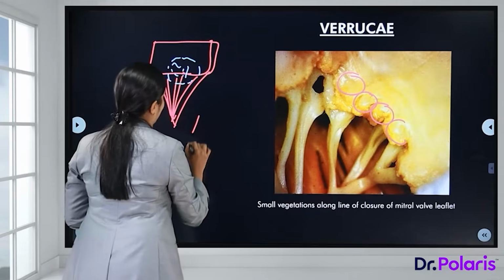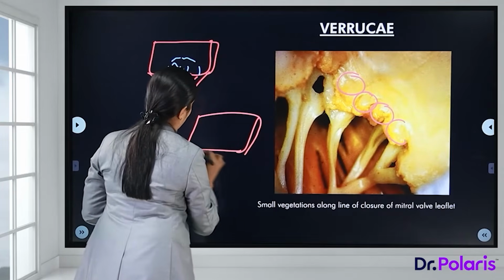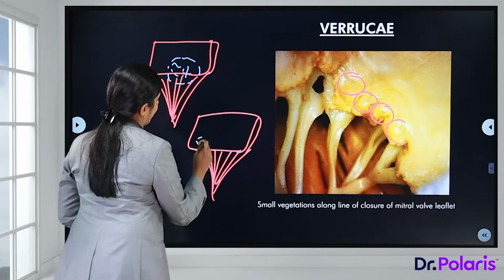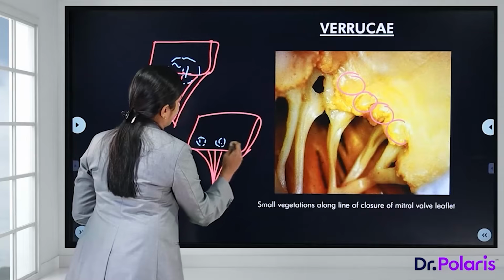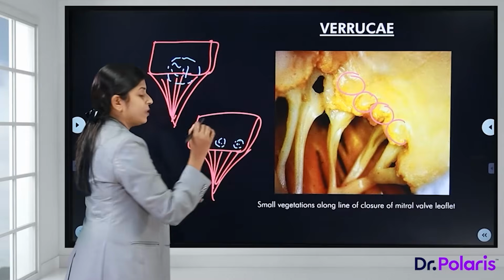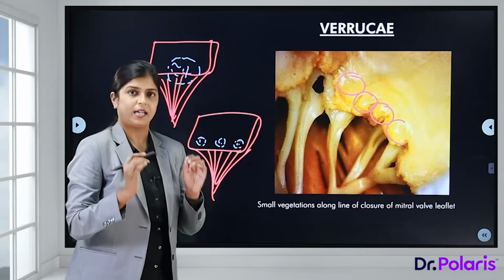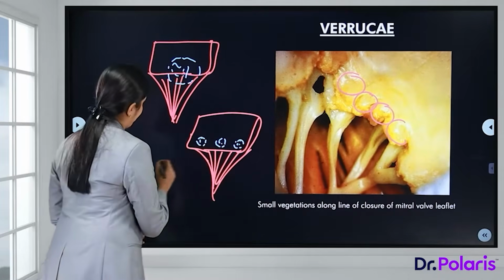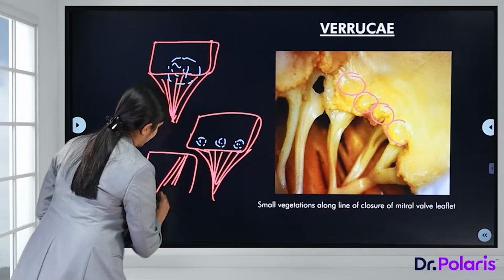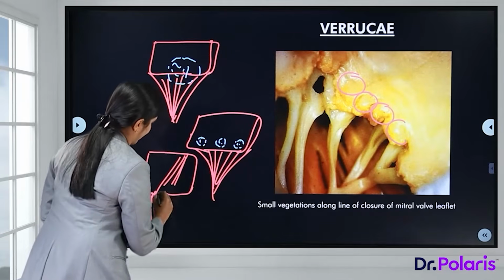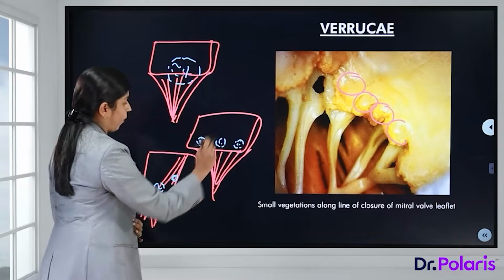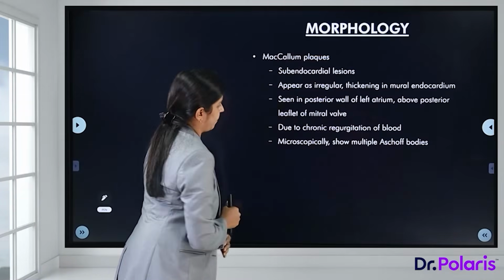Apart from that, we can have non-bacterial thrombotic endocarditis. In this case, the vegetations are small to medium sized, they can be multiple and they are sterile. When you study them, there are no bacteria in them. Apart from that, we have vegetations in Libman-Sacks endocarditis. One feature of vegetations seen in Libman-Sacks endocarditis is that they can be seen on both sides of the valves, unlike all the other vegetations.